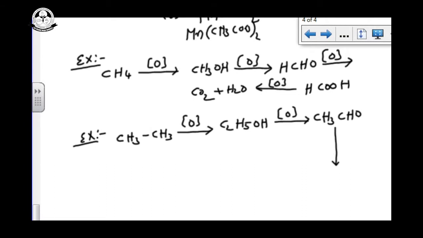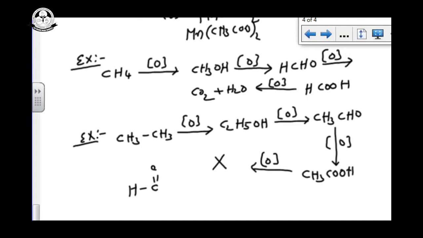CH3CHO on further oxidation can give acetic acid, CH3COOH. CH3COOH further oxidation is not possible. The reason is, see in the first example, formic acid: H, C double bond O, single bond O, H.